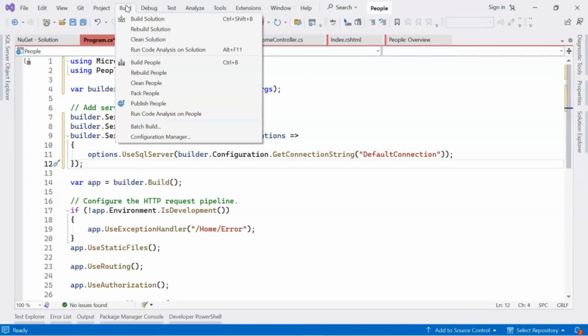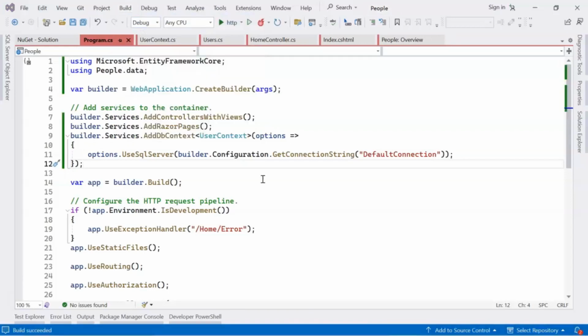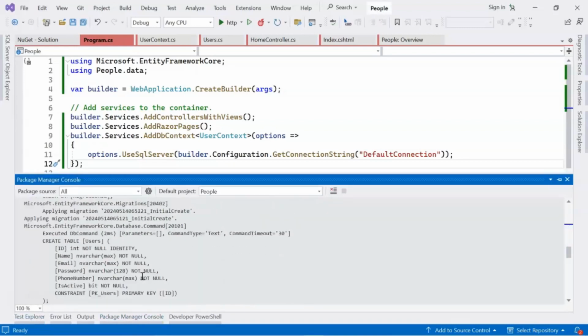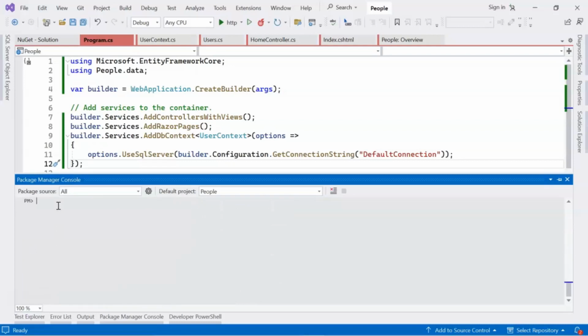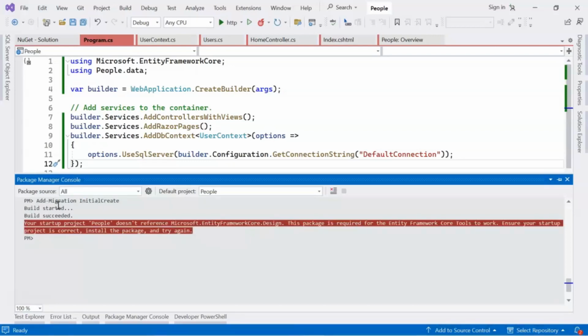Now let's build the code. Now let's add the migration. Our database is created. We need to create a table. So let's add code for it. Go to Package Manager console. Okay. Add migration initial create. This will create a migration folder.